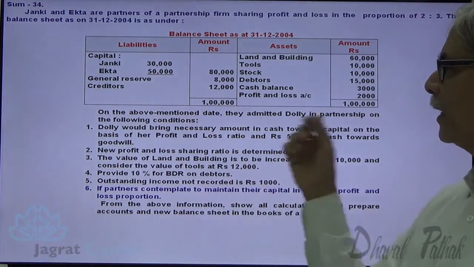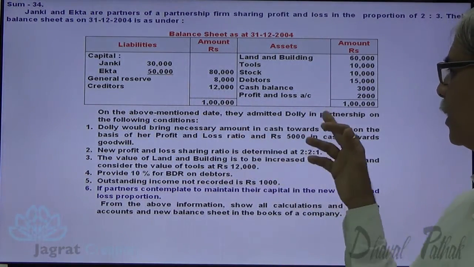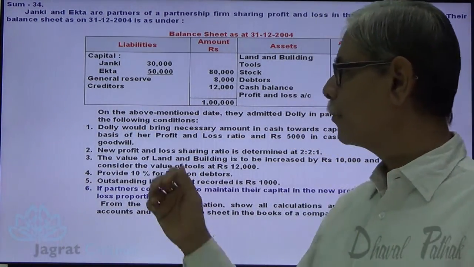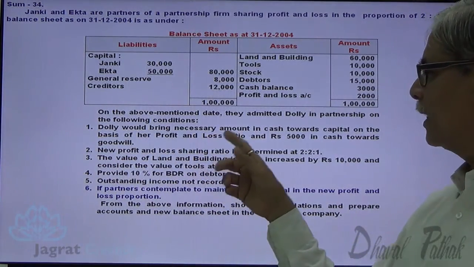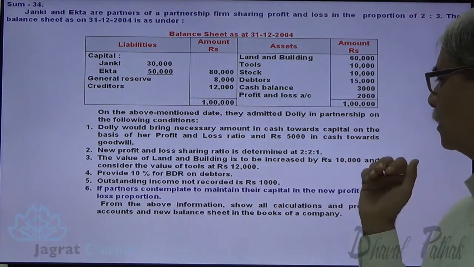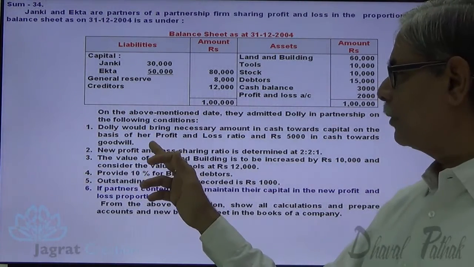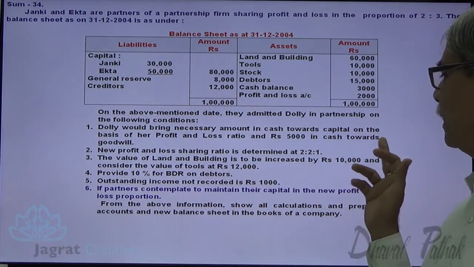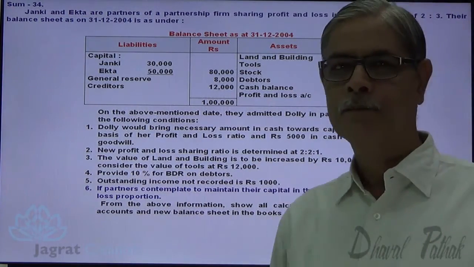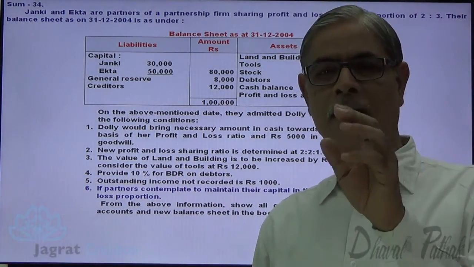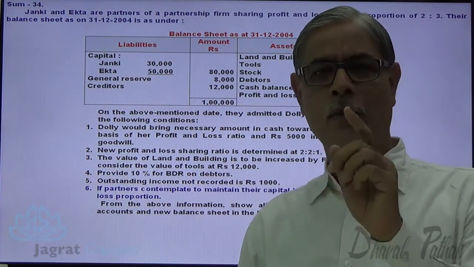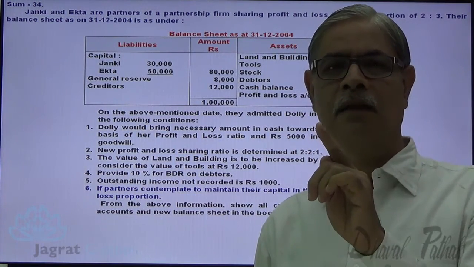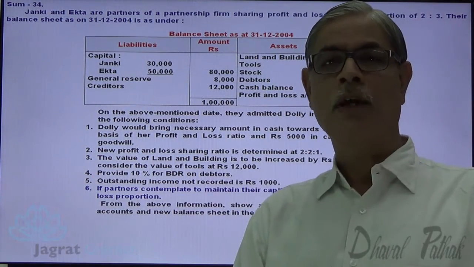On the above mentioned date, they admitted Dolly in partnership on the following conditions. Dolly would bring the necessary amount in cash towards capital on the basis of her profit and loss ratio, and ₹5,000 in cash towards goodwill. So the new partner will bring the necessary amount as capital to keep her capital in proportion to her share in profit.